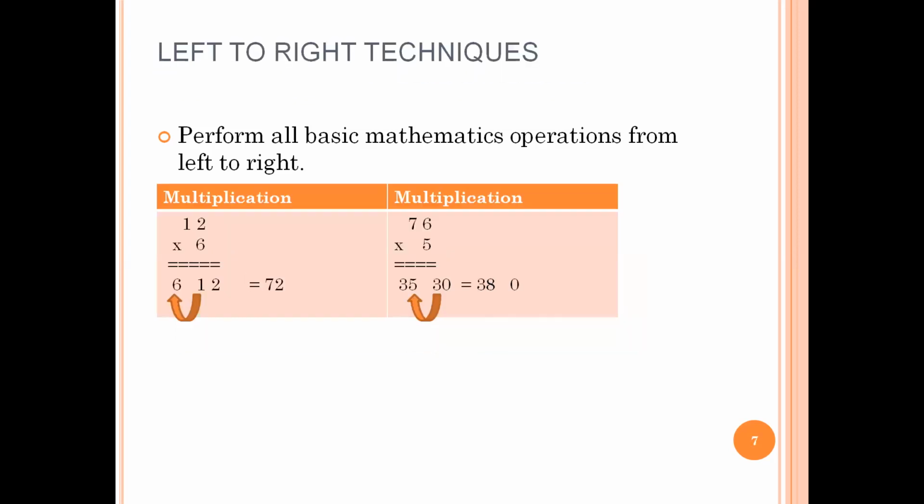Now let's move to the left-to-right technique for multiplication. I'm taking basic examples now; we will move to complex examples later. 12 into 6. 6 ones are 6. 6 twos are 12. I move the 1 to the next. 6 plus 1 is 7. So the answer is 72. Now 7 fives are 35. 7 sixes are 30. I move the 3 to the next. So 35 plus 3 is 38. So the answer is 380.